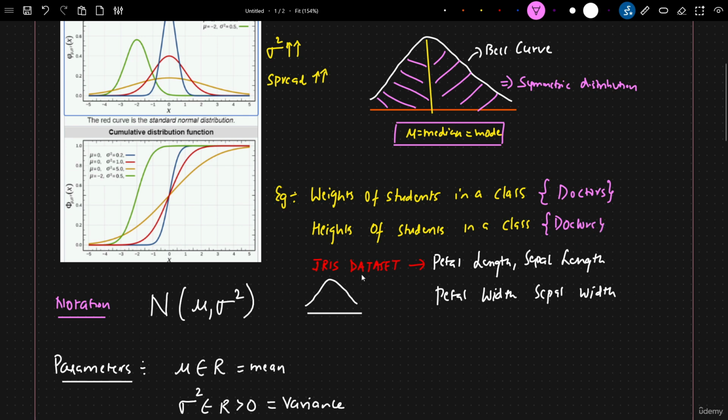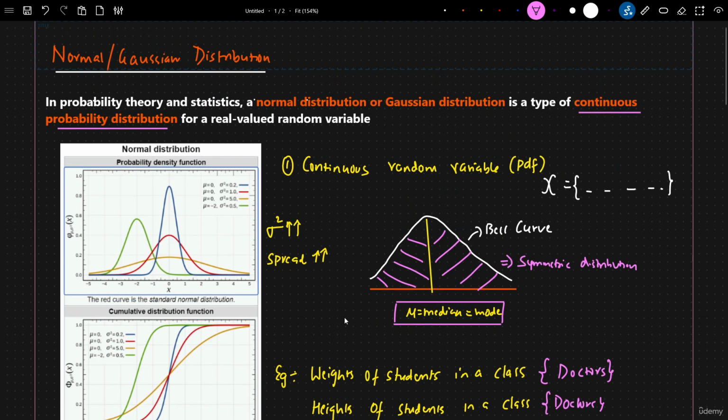I'm just taking an example. Similarly, in the case of the iris dataset, who collected this data? Researchers, when they were building the models. Most of the data points that exist in this entire universe actually follow a normal or Gaussian distribution. Not every one, but yes, most of them.